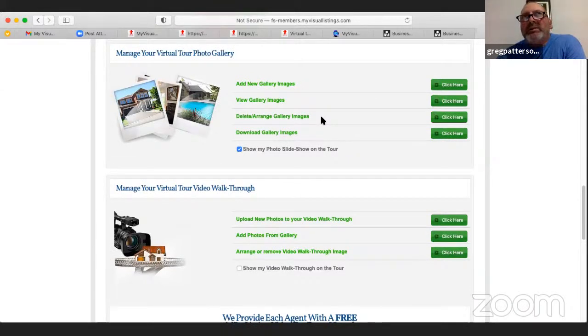People go, oh my God, why are we showing that walk-in closet with all the clothes on the floor? Delete it. Just click here, delete it. They have complete control over it. They want to rearrange them, add new gallery images, I could go forever here. But yeah, in fact, I'm going to stop you there, Greg, because I know you could go on forever.